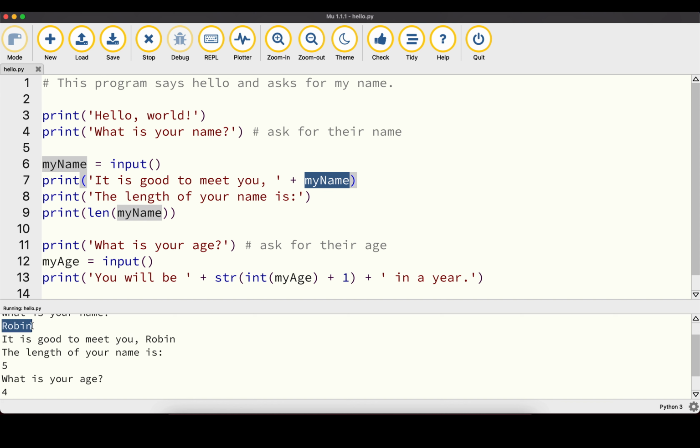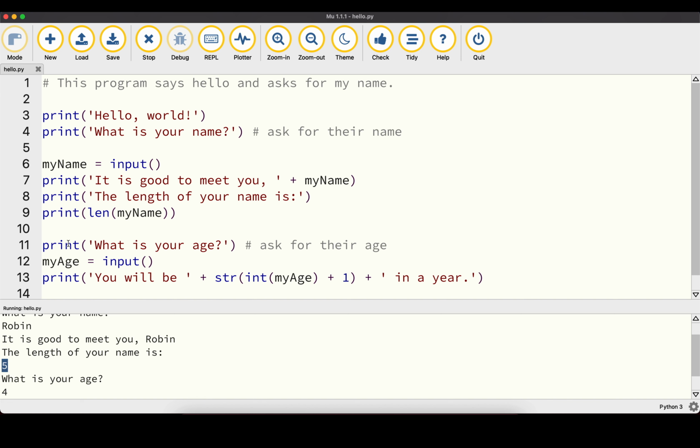In this case I typed in my name, and that was added in here, and it was accomplished by using this variable. And then after that we have another print statement, the length of the name is. And then we have another print statement here where we use another function called len. And len is also a built-in function in Python that's returning the length of a variable. So in this case here it has a look at this particular string, and it sees that it's 5 characters long, and therefore it prints back the value of 5.